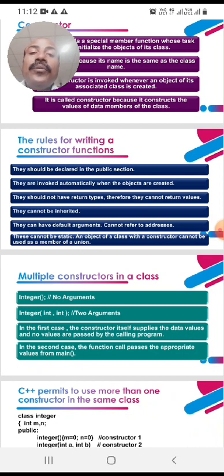They do not have return types, therefore they cannot return values, and they cannot be inherited. They can have default arguments, cannot refer to addresses, and cannot be static. An object of a class with a constructor cannot be used as a member function.